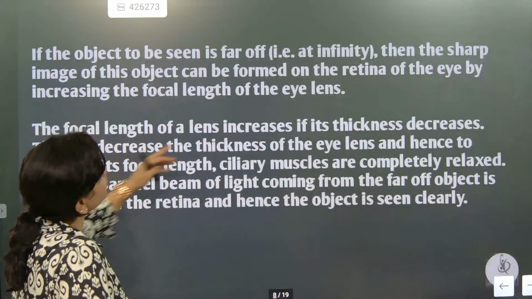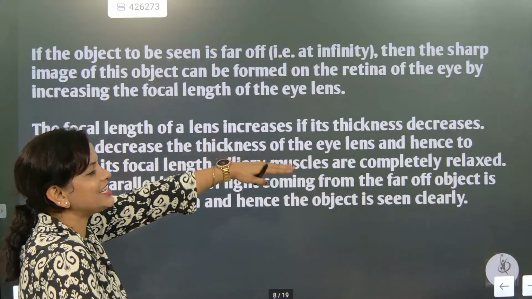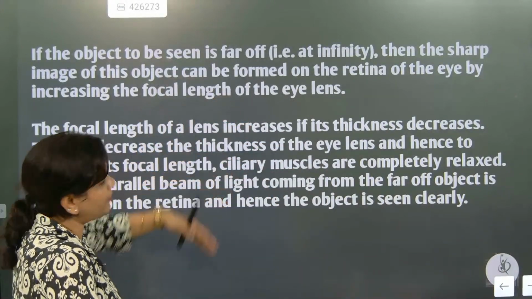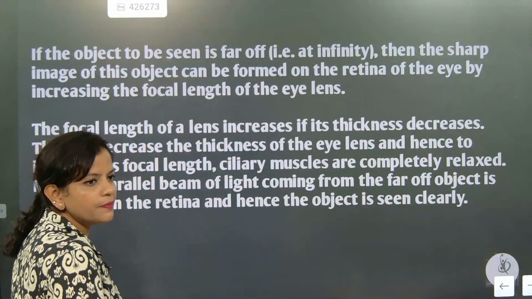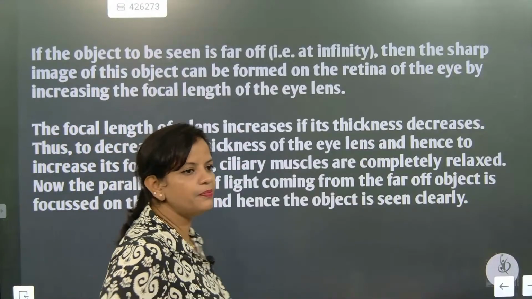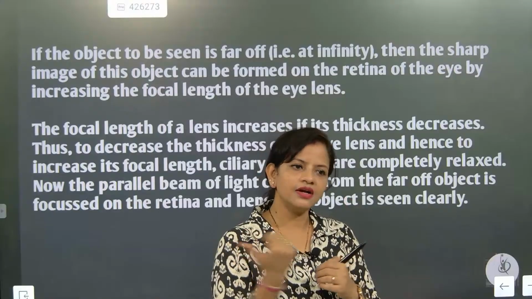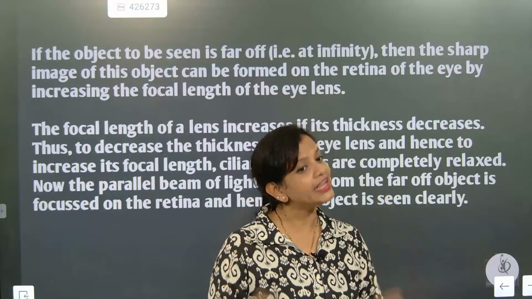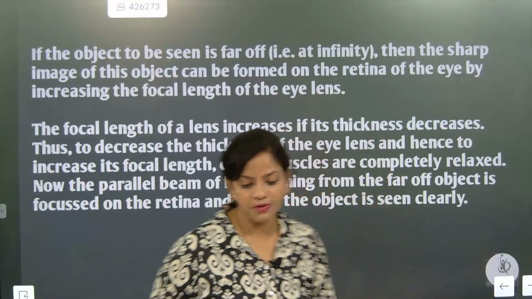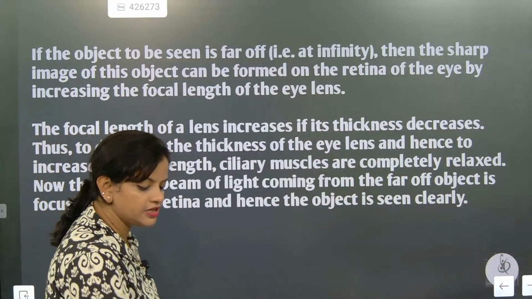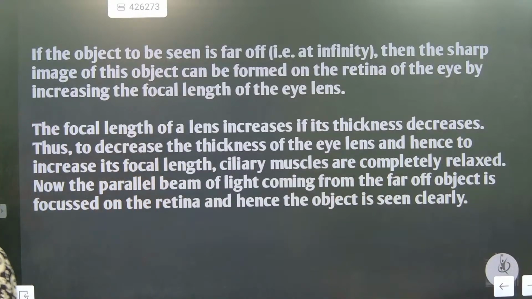Now the focal length of the lens increases if its thickness decreases. So if thickness decreases, focal length increases. If it becomes thick, focal length will decrease and convergence will increase. You need to remember this part, please note it down if possible.